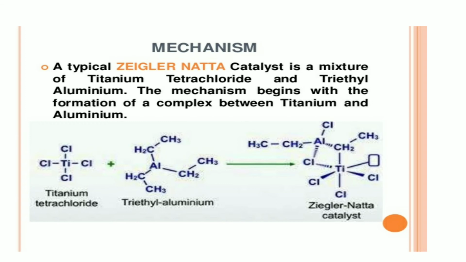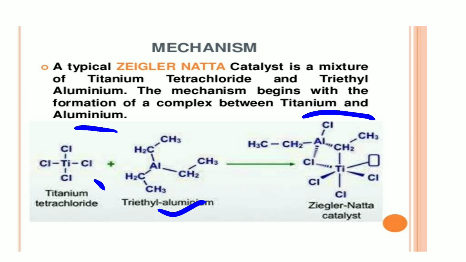The typical Ziegler-Natta catalyst is what? It is a mixture of titanium tetrachloride and triethyl, a trialkyl aluminum compound. The mechanism begins with the formation of a complex between the titanium and the aluminum.